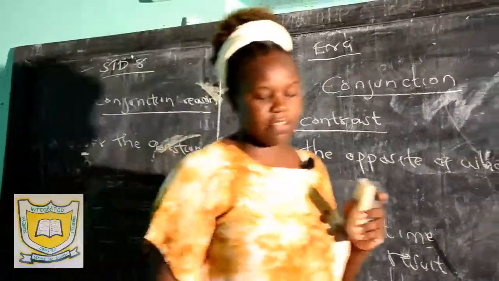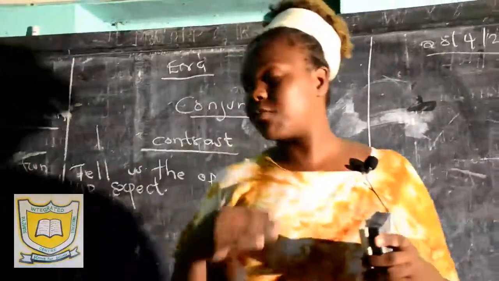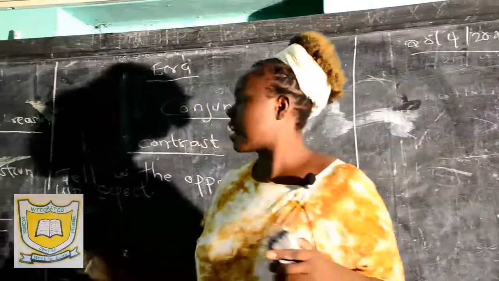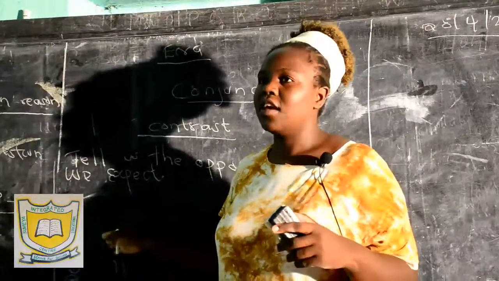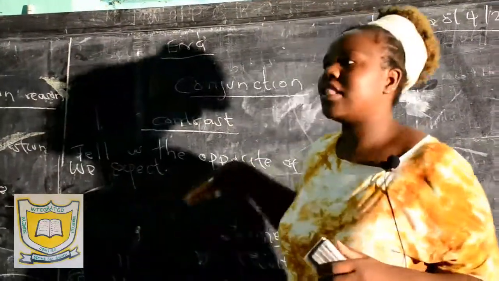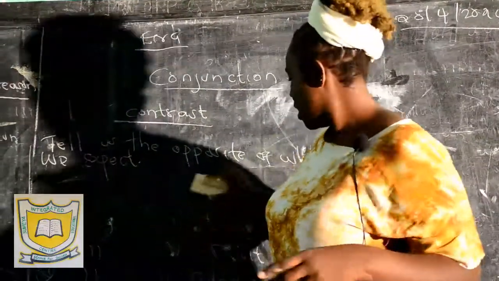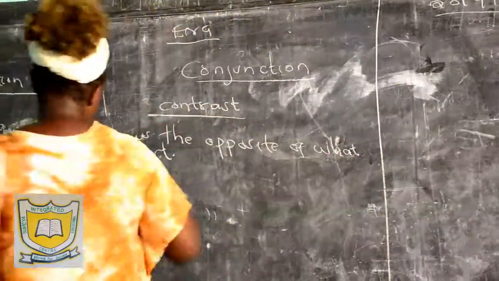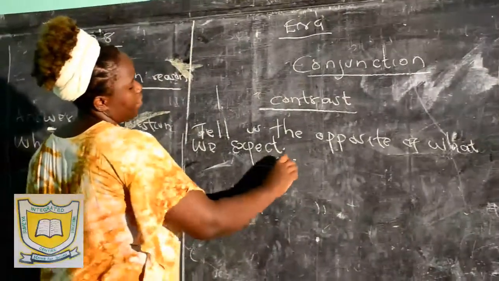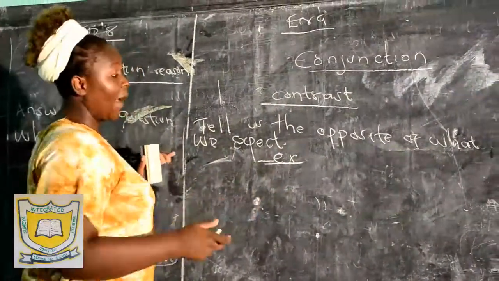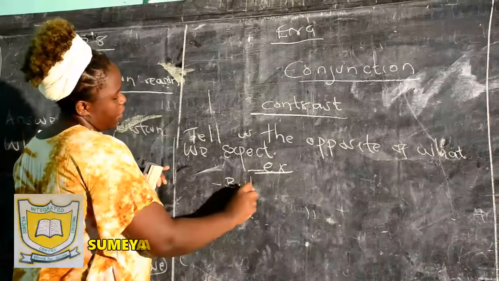If I say they tell us the opposite of what we expect, for example, the first action taking place in the sentence is contradicted by the second action taking place in the same sentence. Examples of conjunctions of contrast. Number 1, the common one is but.